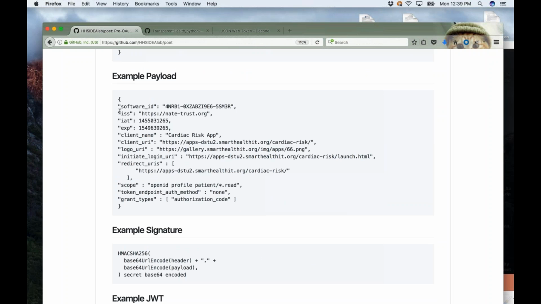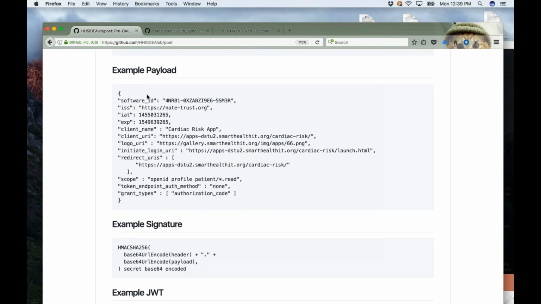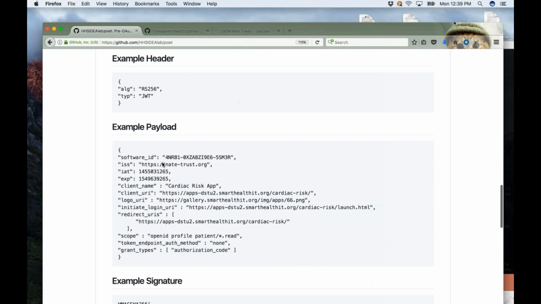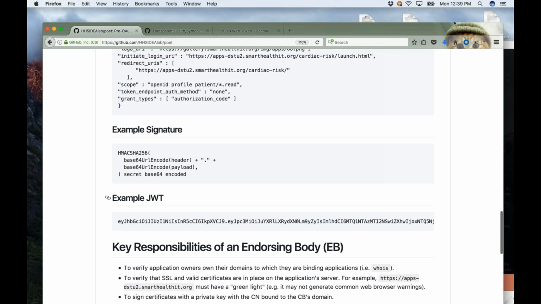It says who issued this cert, and there is an expiration date. It's saying when it was issued, and then there's a signature. And this is kind of the components that make up a JWT, and it really gets encoded down into this long string. So everything you see up here is in here.